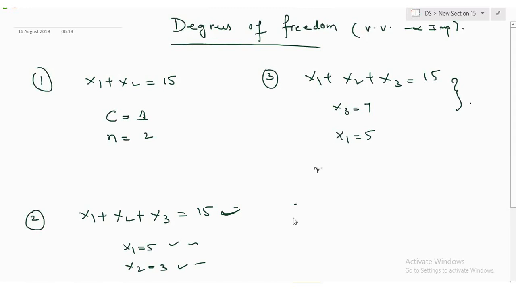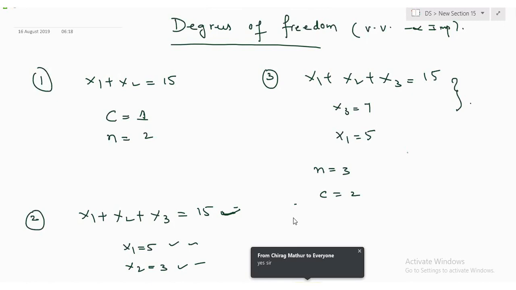So how many variables do you have now? The number of variables is not changing. How many constraints do you have? 2. All with me, guys? Any questions on this? Now I am defining the degrees of freedom. I am going to represent degrees of freedom as df. This is universal notation. I am defining it as n minus c.